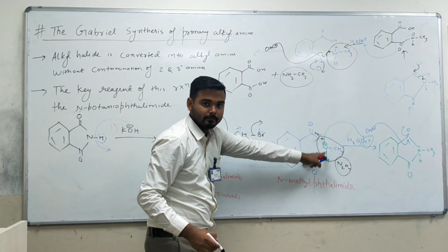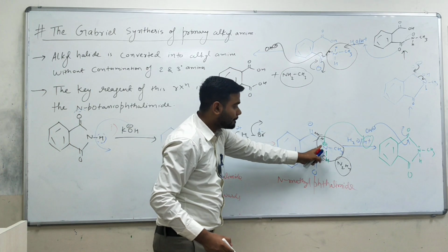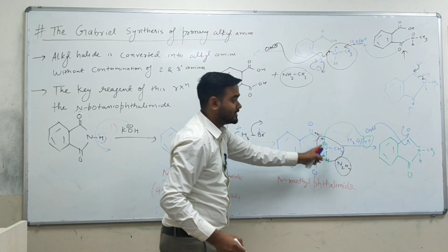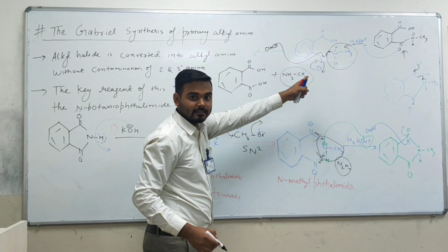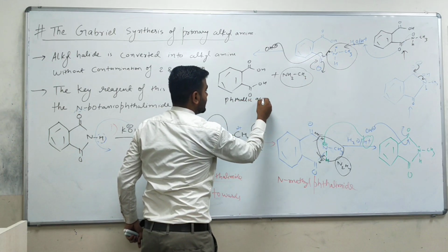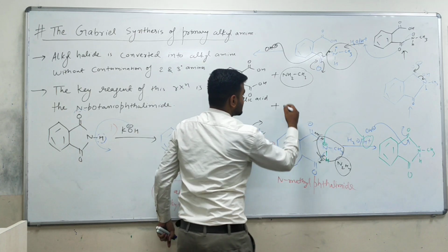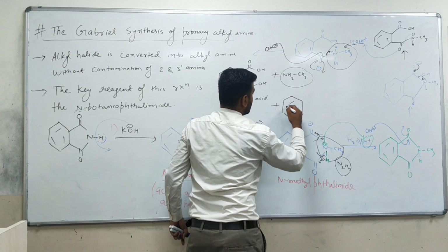N2 hydrogen means NH2 and this CH3. Look, you are getting the same product, but the byproduct will change. Here you are getting phthalic acid. This is called phthalic acid. But here, when you take hydrazine, you will get a different byproduct. They can ask this in examination, so be careful about that.